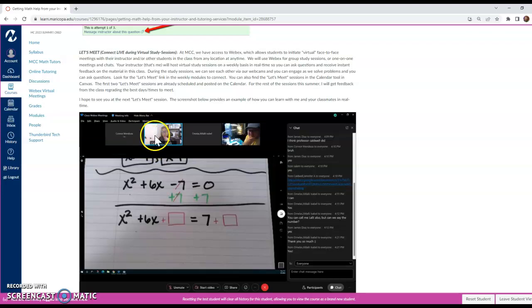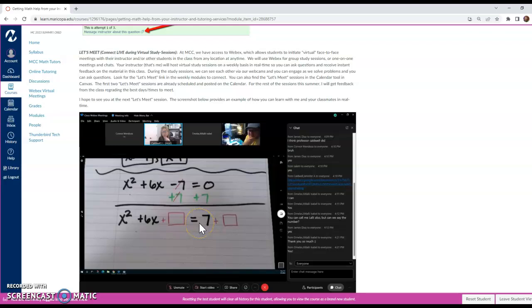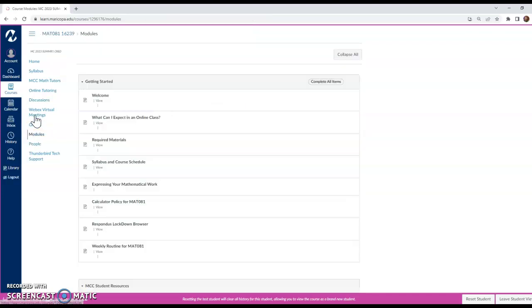I will have my camera on while I'm helping. And then I can also be walking you guys through a problem, whether I'm doing it under my document camera or whether I am displaying my own screen and I'm using an online whiteboard. There's a chat where you can ask questions, but it's an opportunity for us to connect once a week so you can ask questions. And it's better than sending an email and waiting for a response or just ignoring your question. This gives you some FaceTime with me one-on-one. You can ask any questions, and it also lets you hear the voices of your classmates as well. That's a really cool way for us to connect.